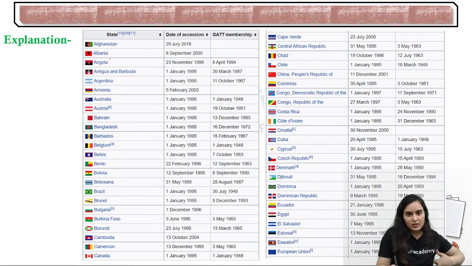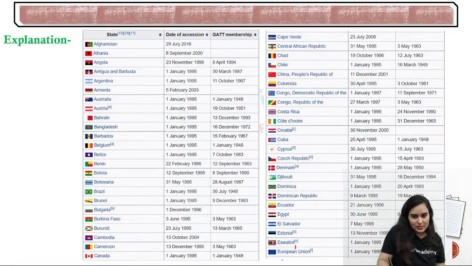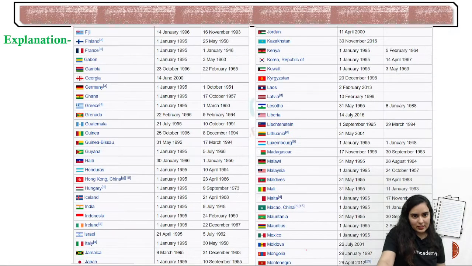I got the list from the WTO site. It starts from Afghanistan, and you can see A, B, C in order till the European Union. Then after that it starts with Fiji, and kindly see, India is there, in the line of India: Iceland, India, Indonesia, Ireland, Israel, and Italy. These are there in the line of India. Iran is not in this line.